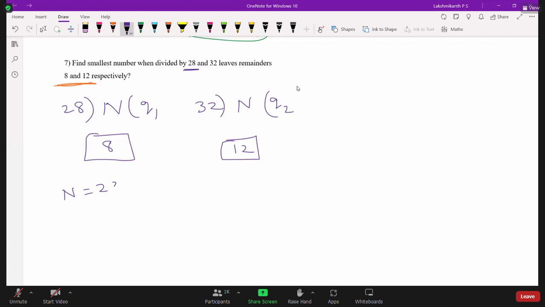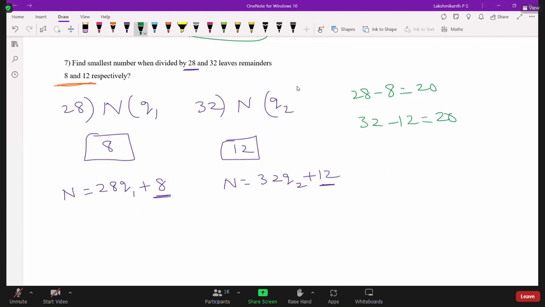So the number is equal to 28 times Q1 plus 8, and the number is also equal to 32 times Q2 plus 12. Here the remainders are different, but the differences are the same: 28 minus 8 is 20, and 32 minus 12 is 20. So I can add 20 on both sides.